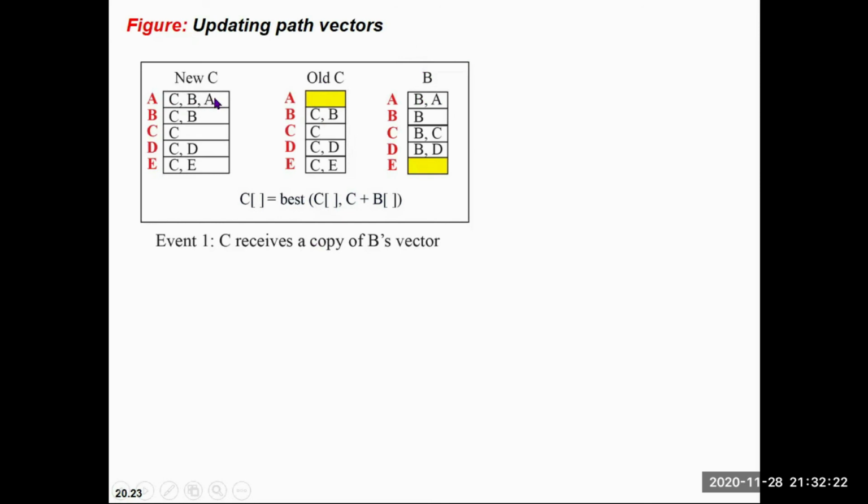The path will be CBA. In the second row, you have CB. Here you write C comma B comma C plus B. Again you have CB on both sides, so the best path will be CB.